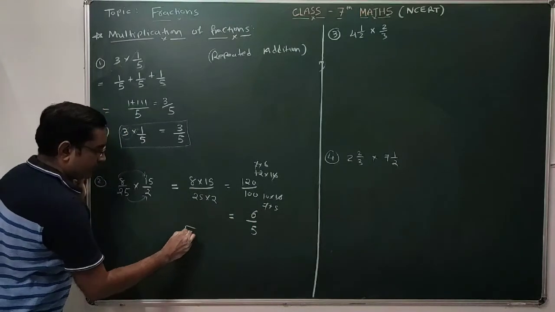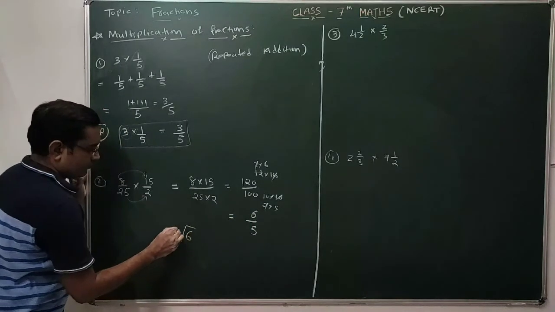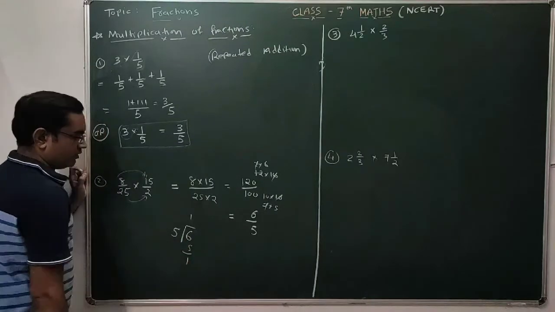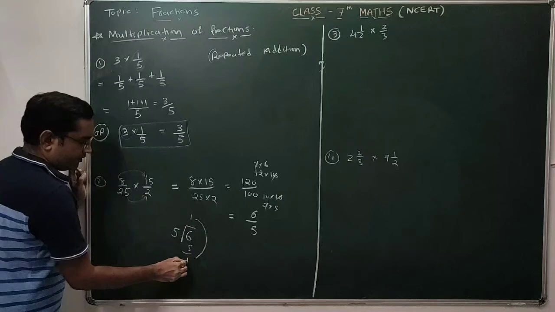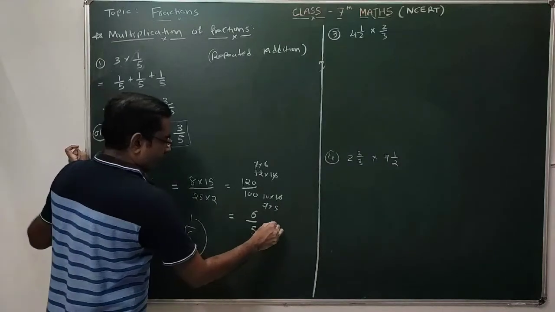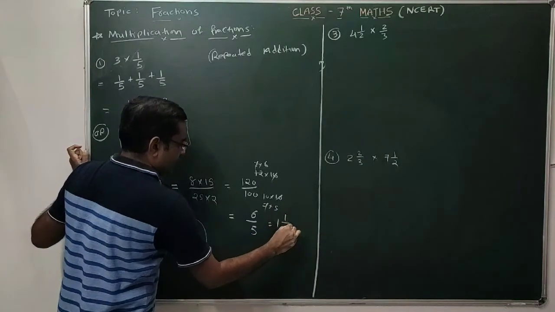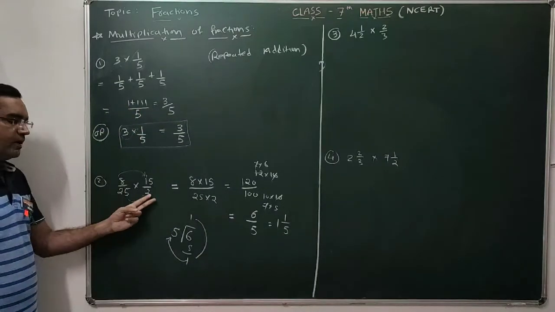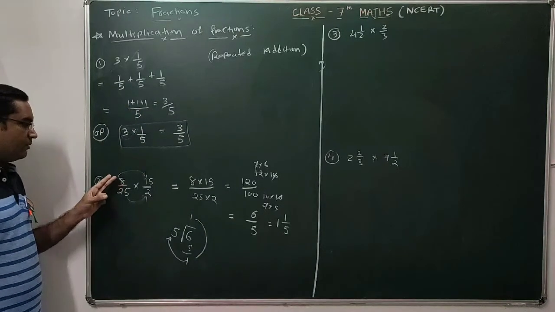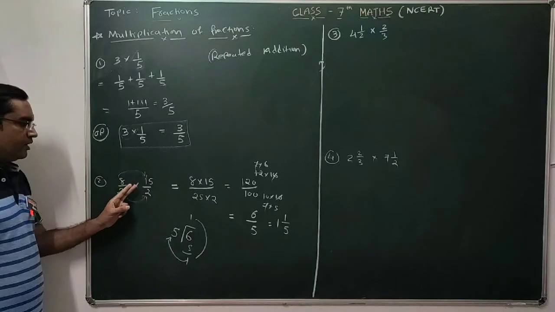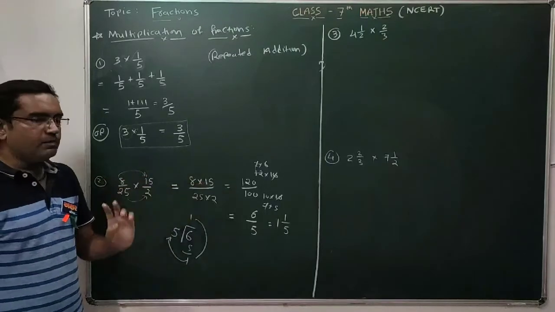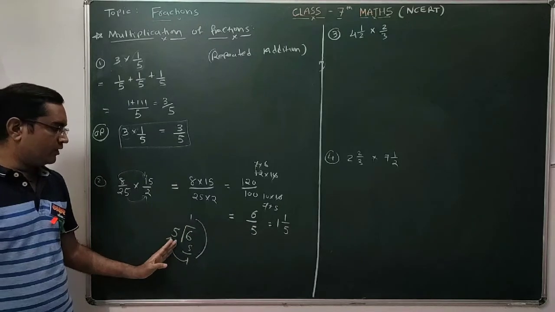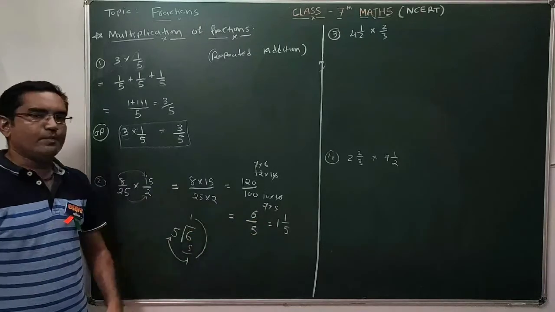To convert that improper fraction into a mixed number, use long division. 5 ones are 5, so the quotient is 1. So the answer will be 1 integer 1 by 5. So for multiplication of any fraction with a fraction, what do you have to do? You multiply numerator with numerator and denominator with denominator, then simplify it. If it is an improper fraction, then by long division convert it into a mixed number.